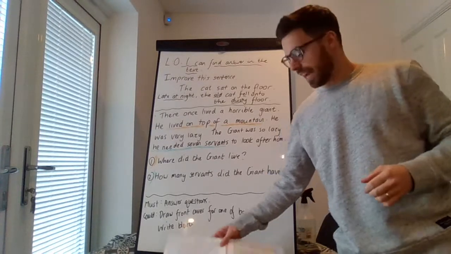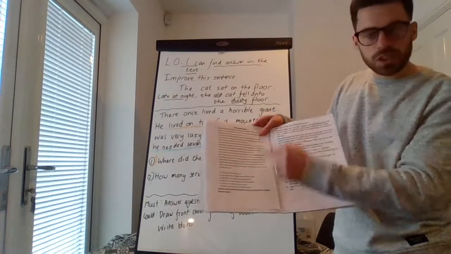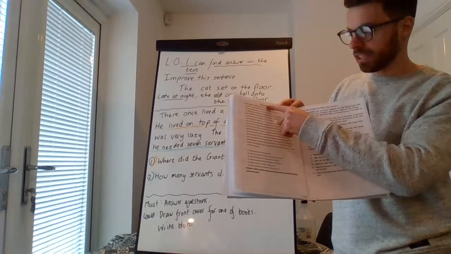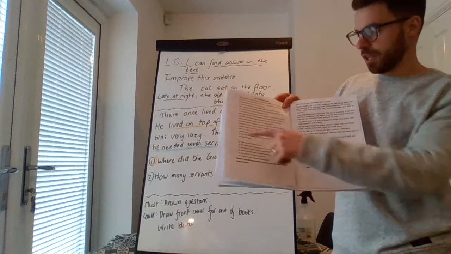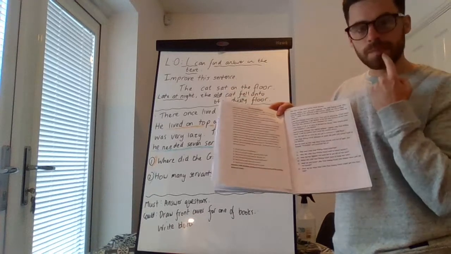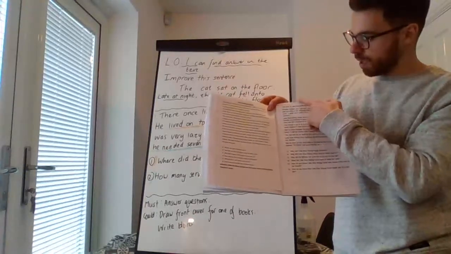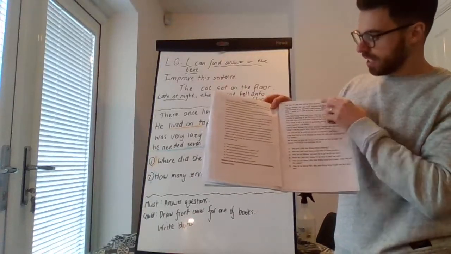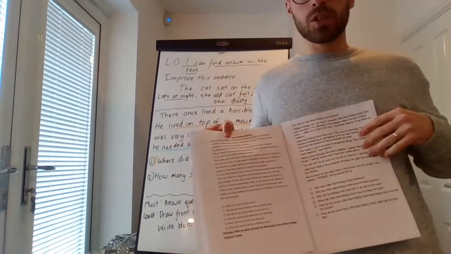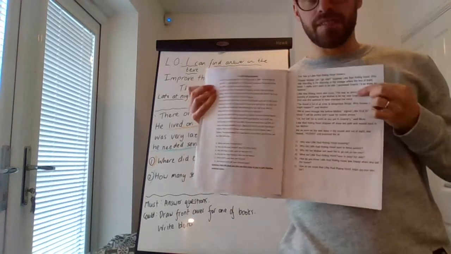What I'd like you to do today, there are 2 different worksheets. You can choose which one you do. Most of us will be able to do this one about Hans Christian Andersen. Hopefully you can read this text and answer these questions. Or there is one about the Little Red Riding Hood, and it's a brown book from Year 3. If you found this first one a little bit too tricky, you could complete this activity.